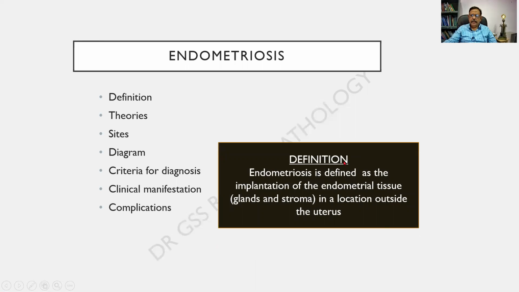Definition. Endometriosis is defined as the implantation of the endometrial tissue in a location outside the uterus. When I say endometrial tissue, it means glands and stroma.